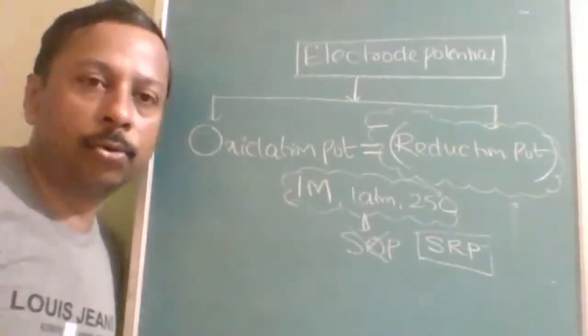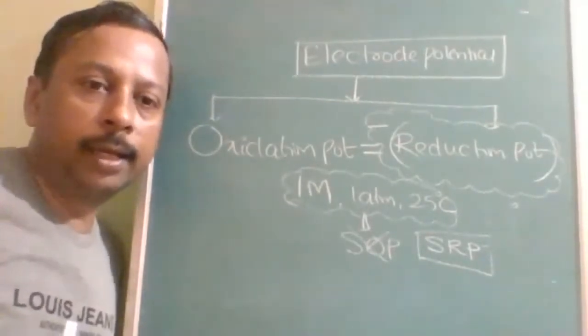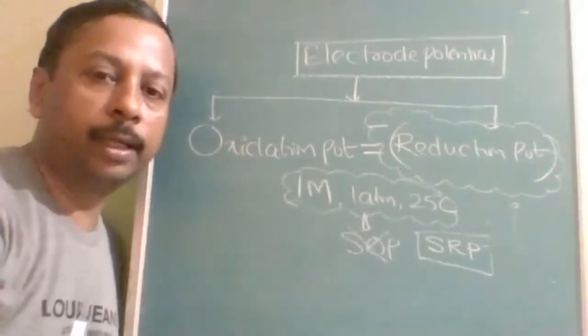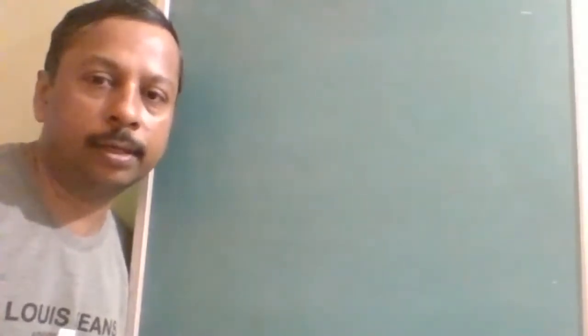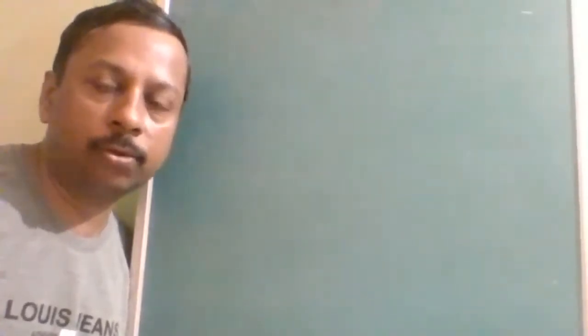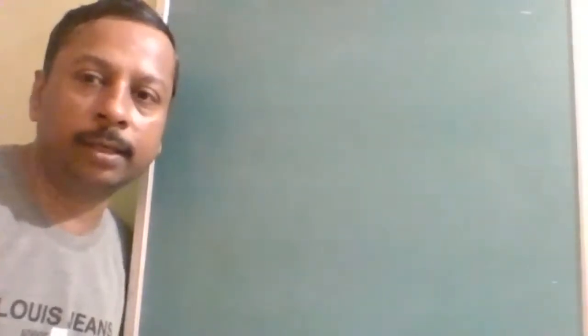Electrochemical series is the arrangement of electrodes on the basis of their SRP, standard reduction potential.